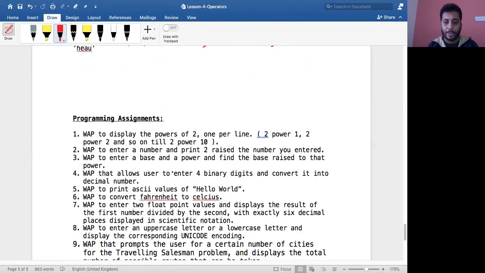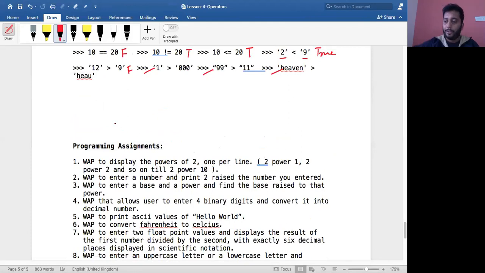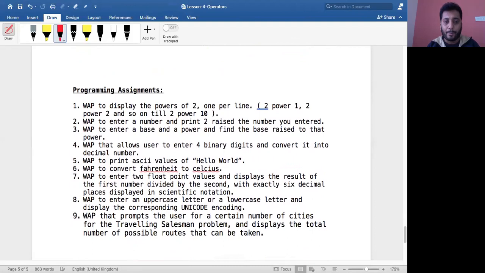Coming to the assignment part. So I'm giving an assignment. What is the assignment over here? It says write a program to display the powers of 2, one per line. So in each line you have to say 2 to the power 1, 2 to the power 2, 2 to the power 3, up to 10. I'll show you the code, but you'll have to do it once again by yourself.